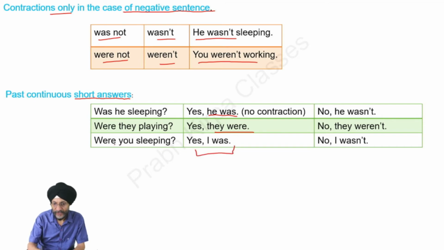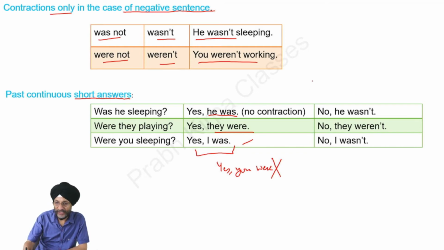Please note that when a question is were you sleeping, the answer is yes, I was. You are not to answer yes, you were. The question has been put to us and we are to give the reply. So here the answer will be yes, I was. If you say yes, you were, the answer will be wrong.